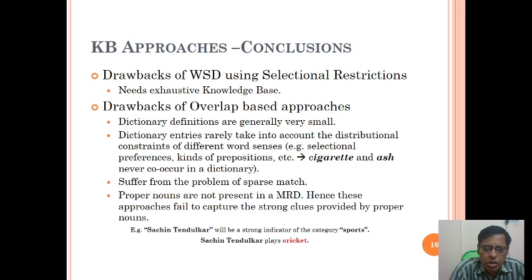Proper nouns are not present in a MRD, hence these approaches fail to capture the strong clues provided by proper nouns. For example, consider Sachin Tendulkar, who will be a strong indicator of the category sports, is it not? Sachin Tendulkar plays cricket. Sachin Tendulkar is related to sports, especially cricket.